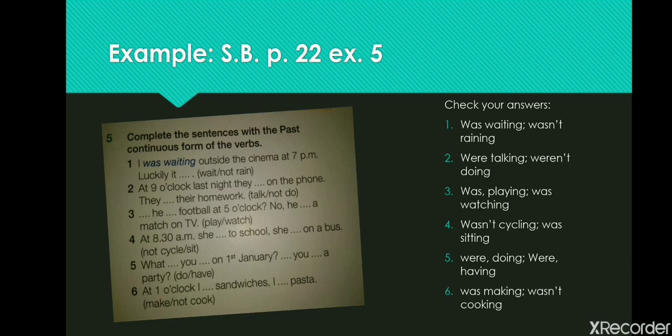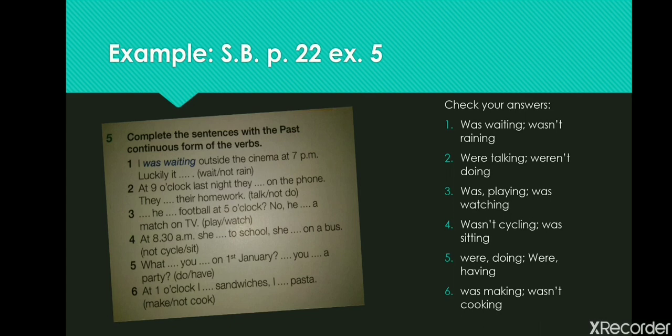Luckily, it wasn't raining. At 9 o'clock last night, they were talking on the phone. They weren't doing their homework. Was he playing football at 5 o'clock? No, he was watching a match on TV. At 8:30 a.m., she wasn't cycling to school. She was sitting on a bus.